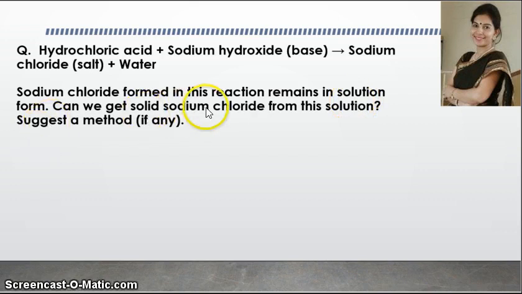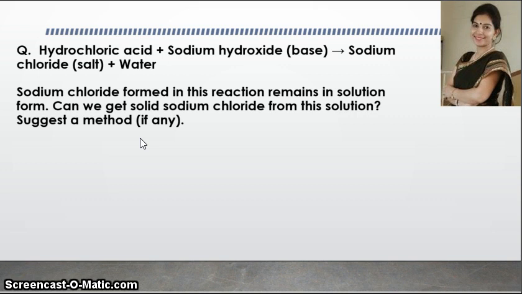Can you get solid sodium chloride from this solution? Suggest a method. We have to extract sodium chloride from this solution. So students, this is a question which uses your previous knowledge also. We have studied this method in class 6 in the separation of substances chapter.